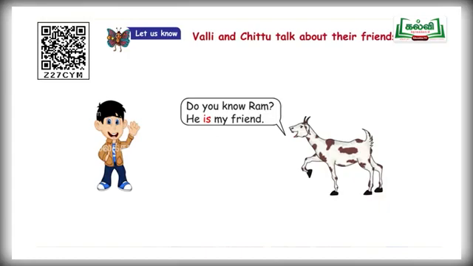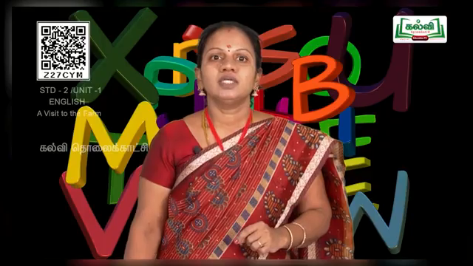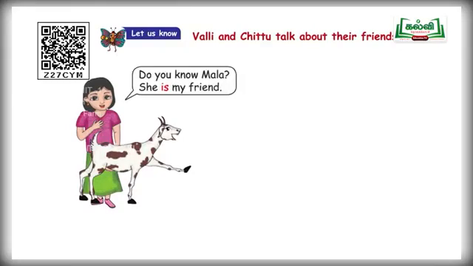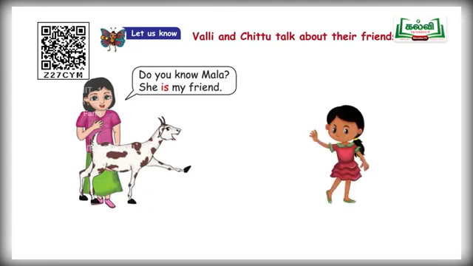He is my friend. Next one. And Valli is going to introduce one friend. Do you know Mala? She is my friend. Aval ennudaiya friend. She is a pronoun. So, after she, you supposed to use is. I-S, is. She is my friend.